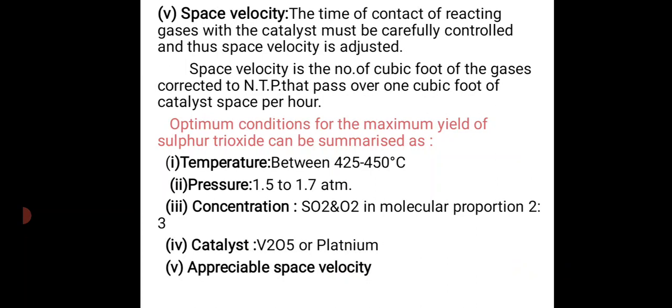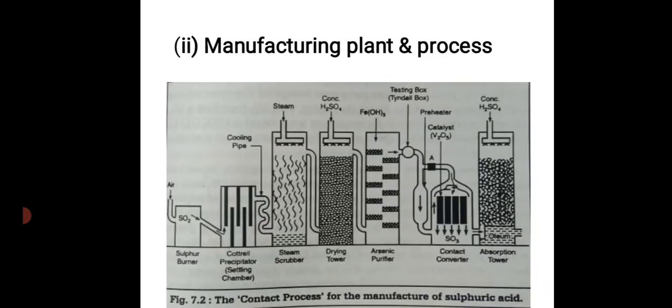Then the optimum conditions for the maximum yield of sulfur trioxide can be summarized as: first, temperature between 425 to 450 degrees centigrade. Next, pressure 1.5 to 1.7 atmosphere. Concentration of SO2 and O2 in molecular proportion 2:3. Catalyst V2O5 or platinum. Appreciable space velocity.